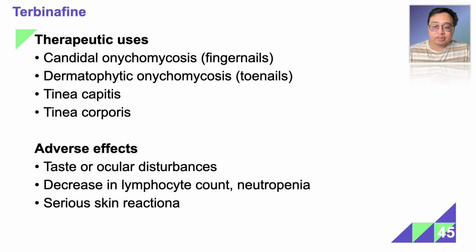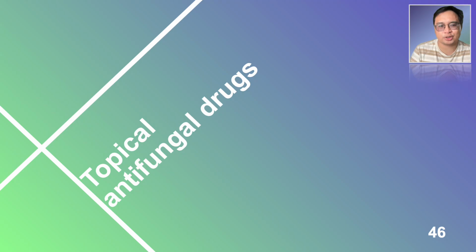So the specific names of the conditions in which they are working include Candida onychomycosis, which is a fungal infection of the fingernails, dermatophytic onychomycosis, which is a fungal infection of the toenails, Tinea capitis, of the head or the scalp, Tinea corporis, fungal infection of the body. Adverse effects include taste or ocular disturbances, decrease in lymphocytic count or neutropenia, as well as serious skin reactions. So from systemic fungal drugs, now let's move on to the topical preparations.